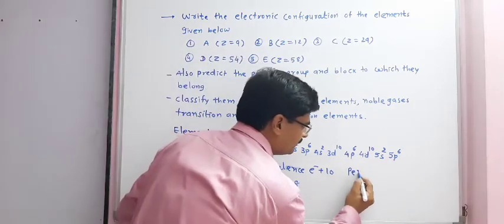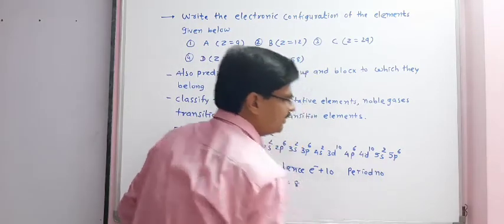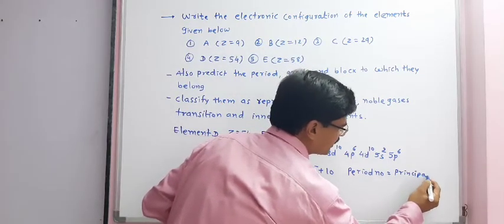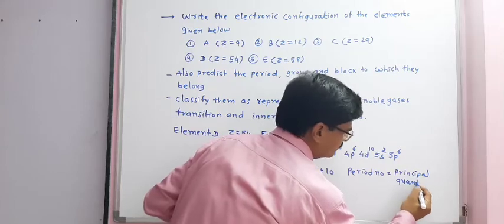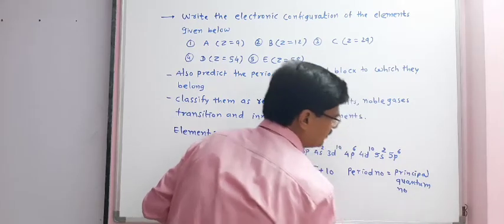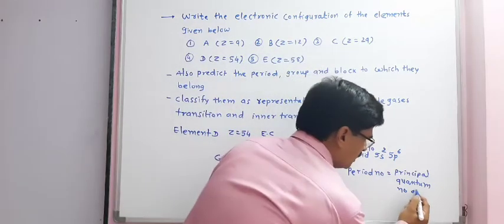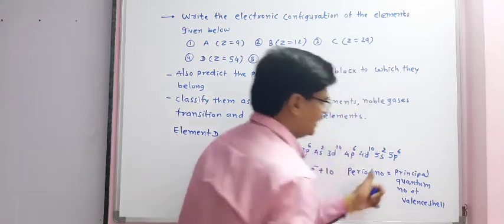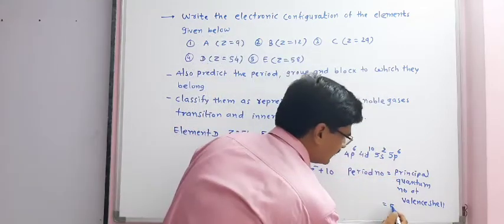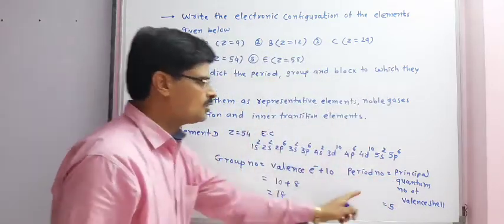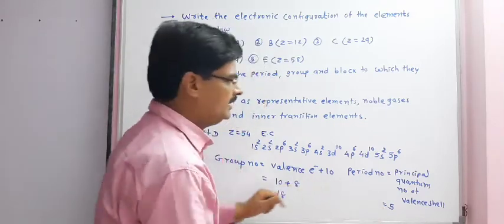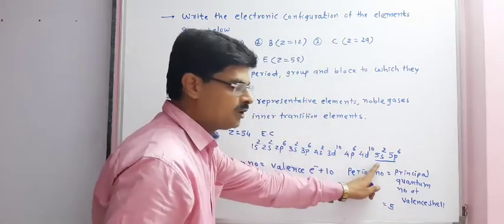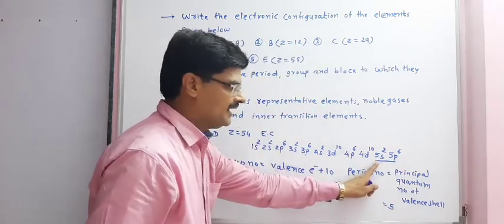Now the period number. Period number is equal to the principal quantum number of the valence shell. Here it is 5. So we can say this element D belongs to period number 5 and there are 8 electrons present. That is why the electronic configuration is completed for s and p.